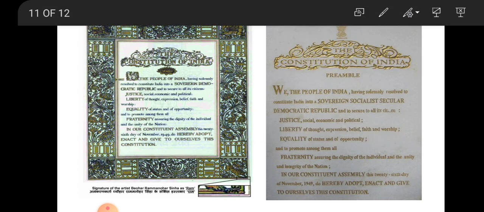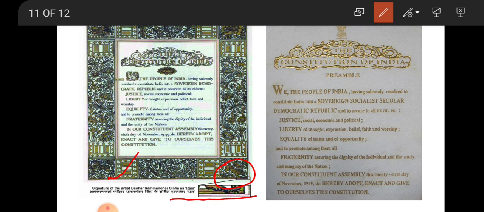As I said, this is the preamble. This is the original preamble. Just observe towards the lower right side corner, you will have the signature of the person who designed this, that is the Ram signature.